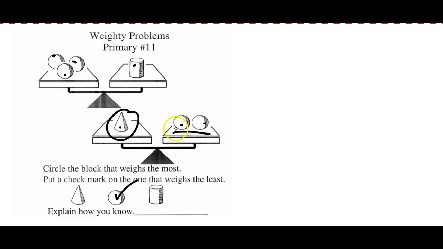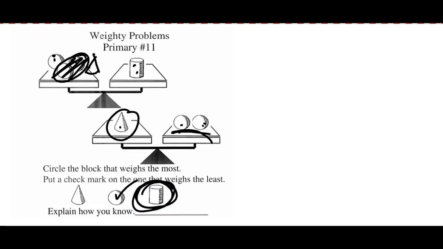But notice that if you were to replace these 2 spheres, looks like a sad face there, but these 2 spheres are equal to a cone. So you could replace that with a cone right here, and you'd still have to add something to the cone just to get to the cylinder. So once again, the cylinder is going to weigh the most.